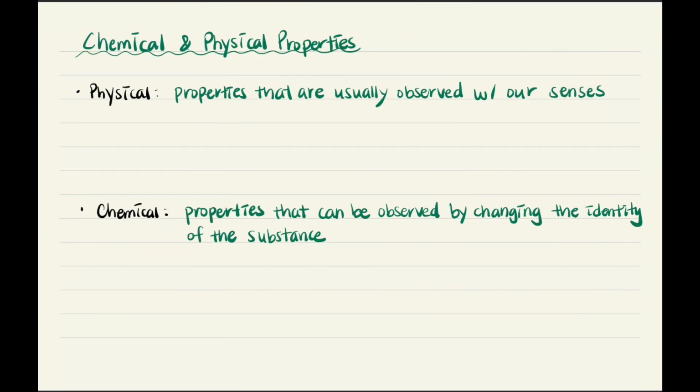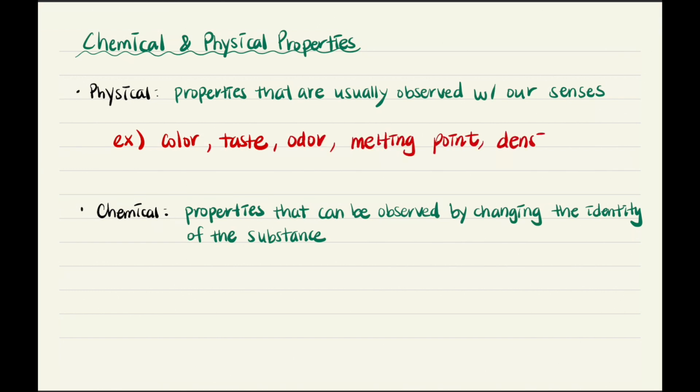Now, I'm going to talk about the differences between chemical and physical properties. So, physical properties of matter are the properties that can usually be observed with our senses. Some examples include color, taste, odor, melting point, and density. Now, chemical properties are those properties that can be observed by changing the identity of the substance.